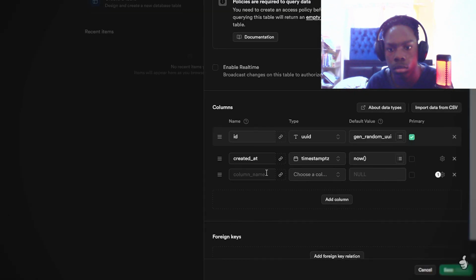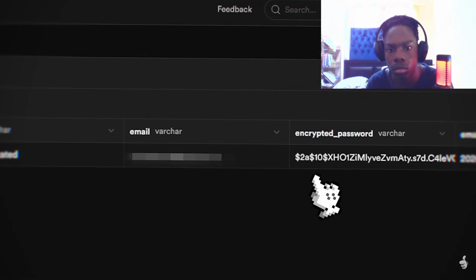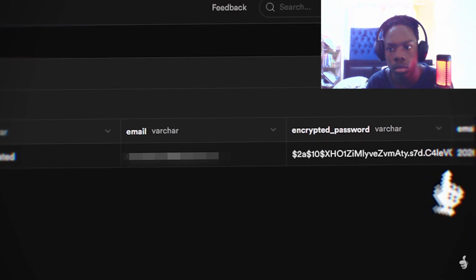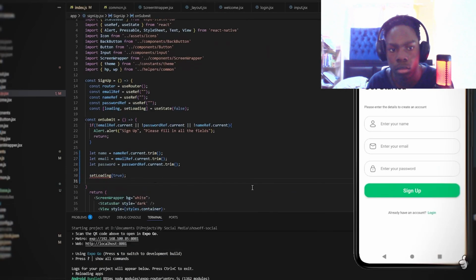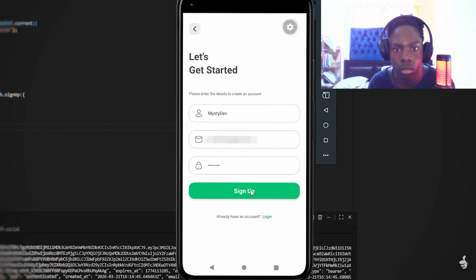We will need a string with the username of the user, the path of the profile picture image, some strings for the bio and email, and the password is already stored and encrypted by Supabase in the main user table. And back in VS Code, I will set up all the sign-up logic. And now if I sign up, the new user should appear in the database.